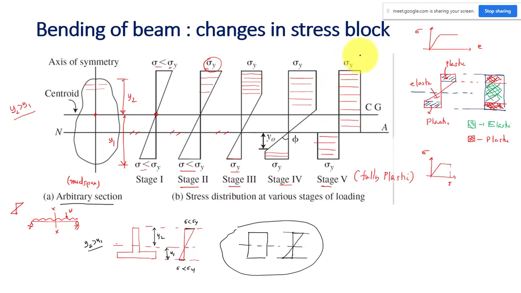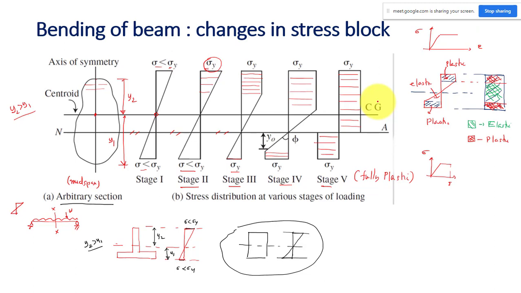Once the cross section reaches this stage, I will say that is the limiting condition, and after that there is a collapse. Actually, you have to understand that your structure is not going to collapse after this stage, but in my analysis or in my design I am not allowing any point in the structural member to cross this condition, but I have to keep a factor of safety accordingly.